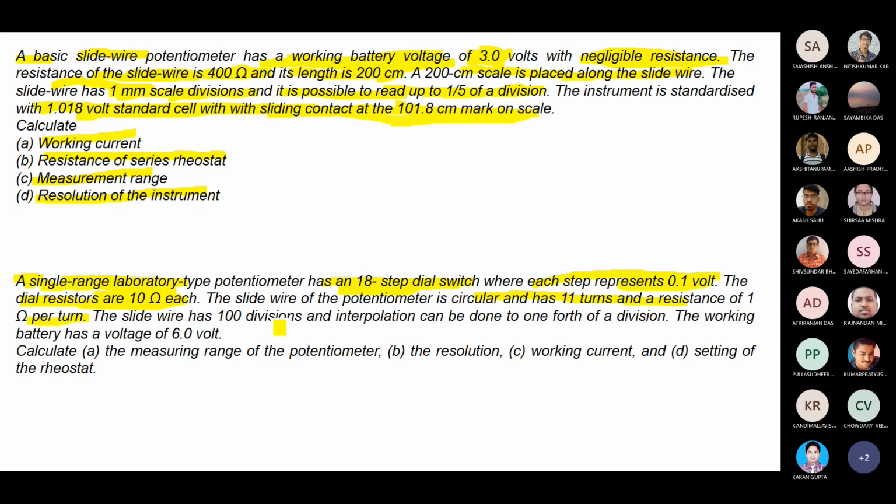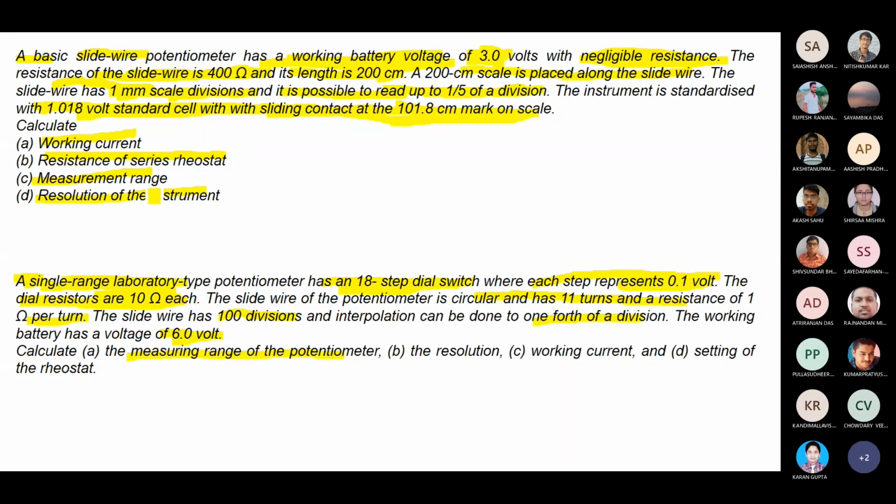The slide wire has 100 divisions and interpolation can be done to 1/4 of a division. So 100 divisions are there, and you can get the value to 1/4 of a division. The working battery voltage is 6 volts. Now calculate the measuring range of the potentiometer.